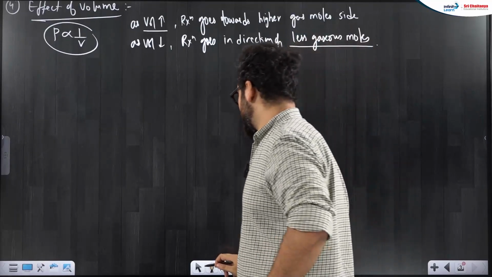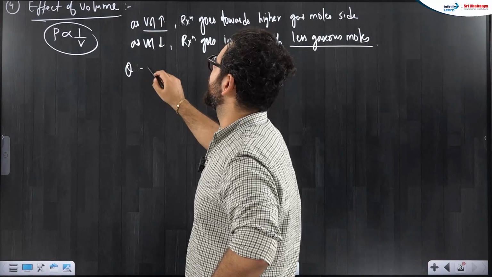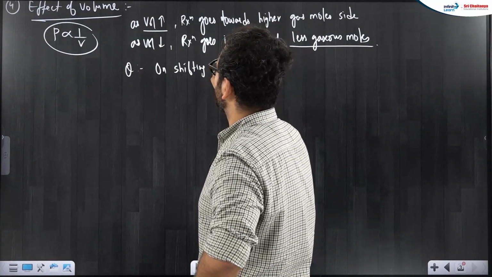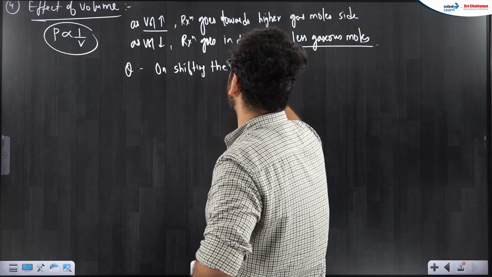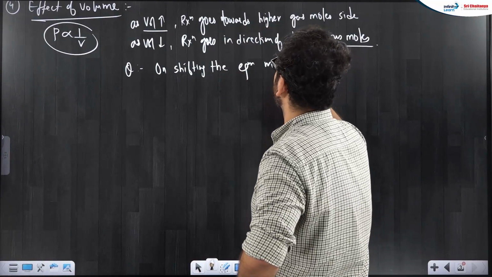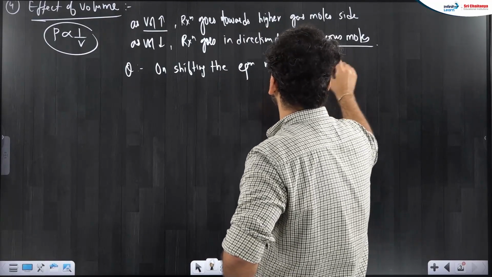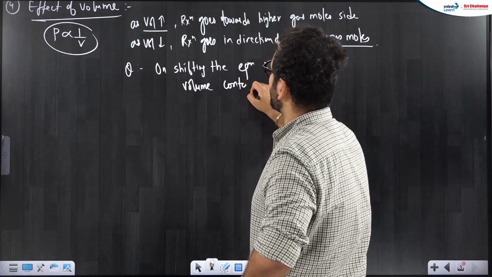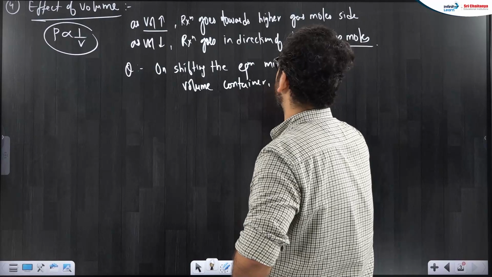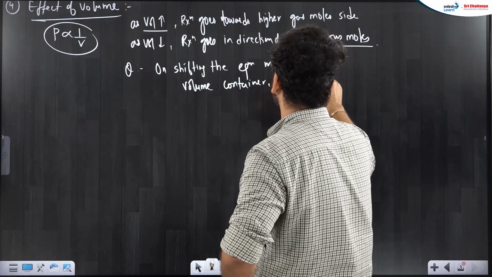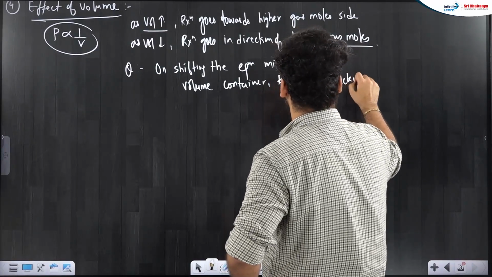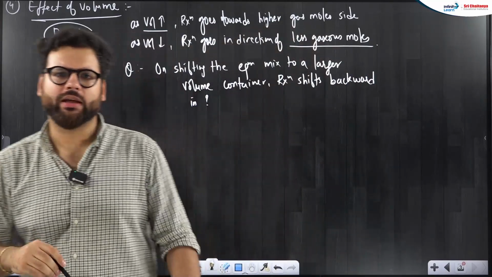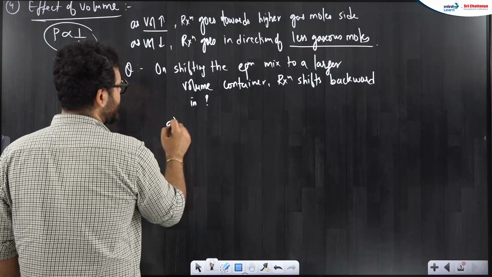They can ask you that on shifting the equilibrium mixture to a larger volume container, reaction shifts backward in which of the following equilibrium? Like that they can ask, and they have given the equilibrium like